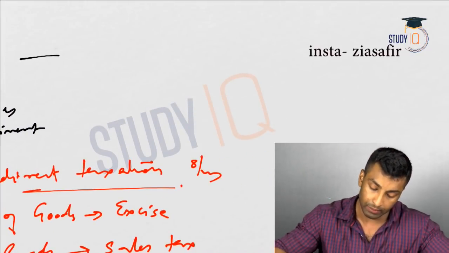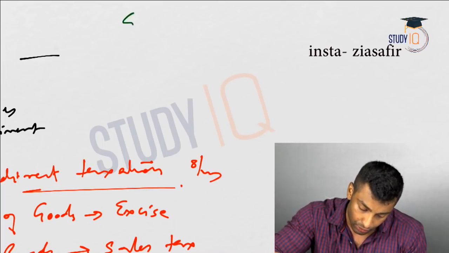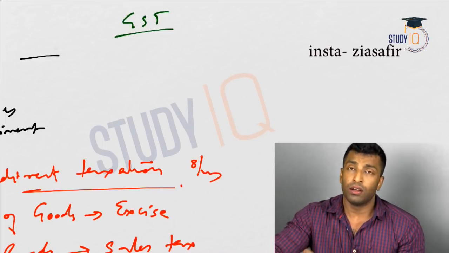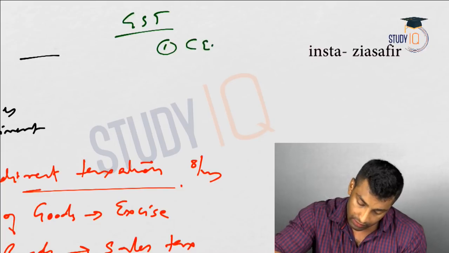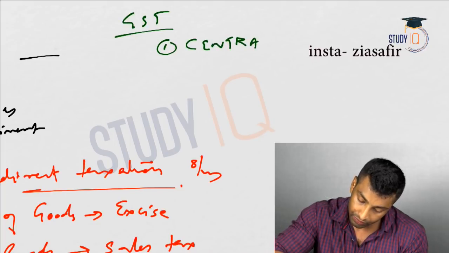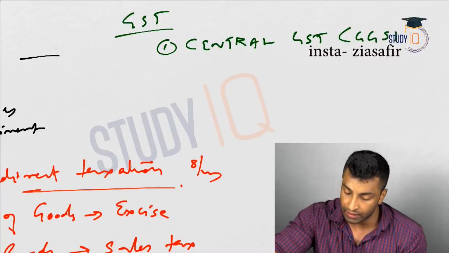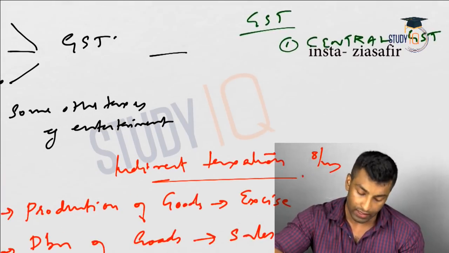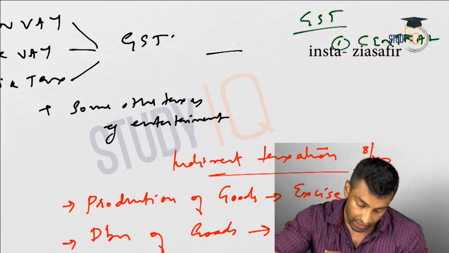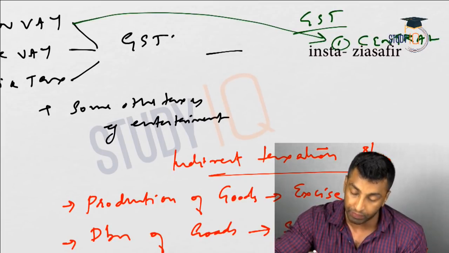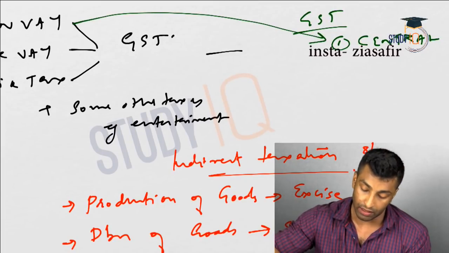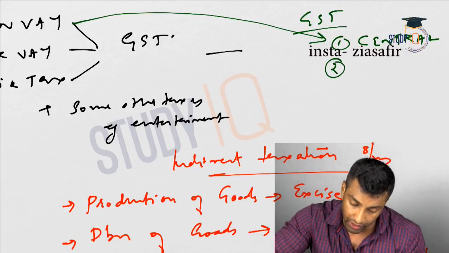If you see GST, the first component is Central GST, which is CGST. What is that? That is nothing but this SENVAT only. What about the second component?